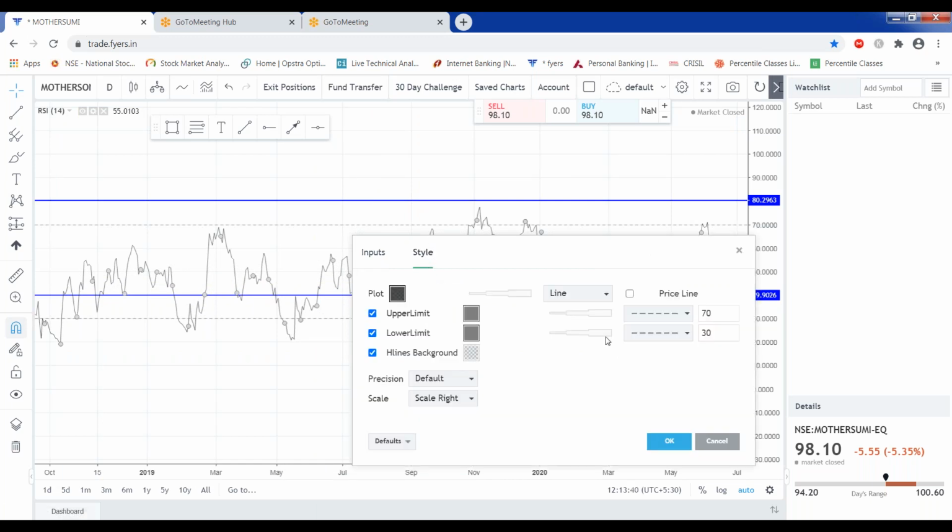Second, the 70 and 30 default. What is the meaning of the 70 and 30 default? I will be elaborating on it now. You can also change this setting: you can make it 80 and 20, or 90 and 10 as well. But I will be using the 70, 30 default parameters, not 80, 20 or 90, 10.